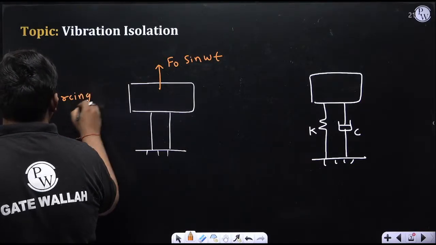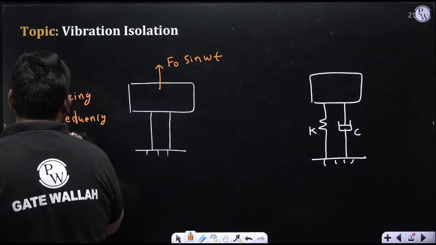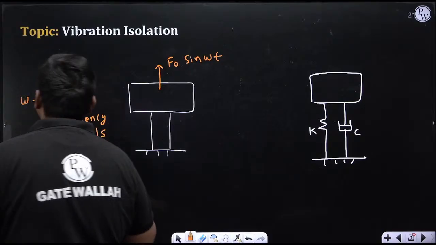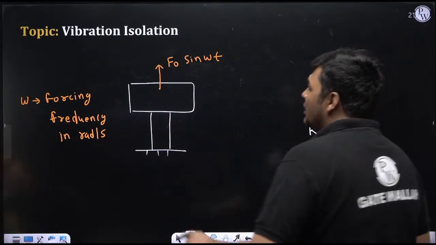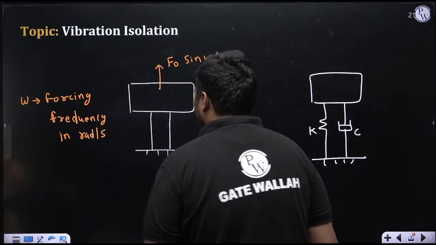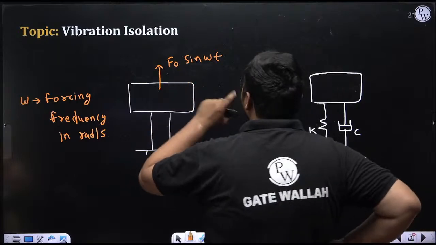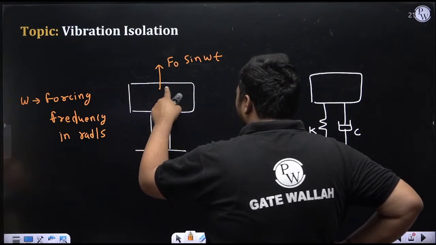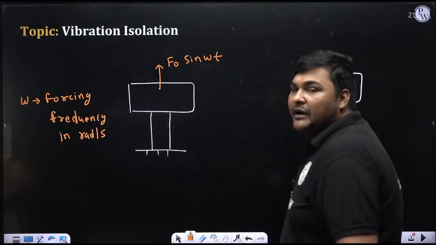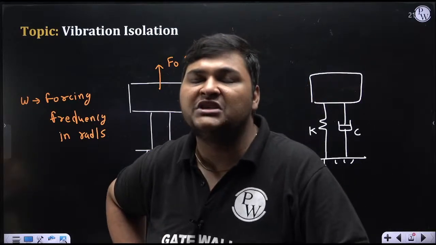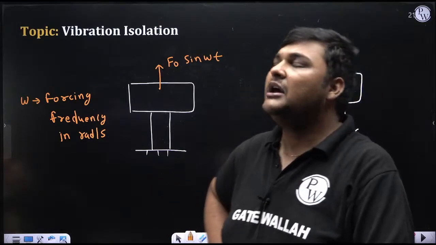Forcing frequency in radian per second. Generally it is equal to the speed of the system. So sometimes if the speed of the system is given in a question, that is nothing but the forcing frequency. Now ultimately, since this unbalanced force is coming, from this structure the force will transfer to the base. But what I want is that the force which is getting transferred to the base should be as low as possible.